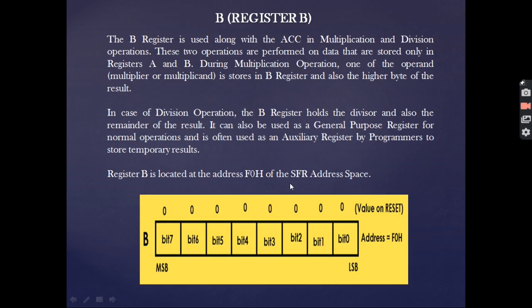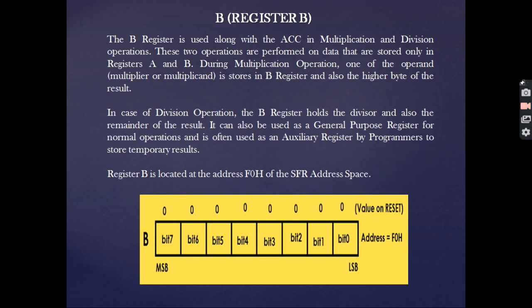Next comes the B register, which is used along with the accumulator in multiplication and division operations. These two operations are performed on data bits that are stored only in the registers A and B. During multiplication, one of the operands, either multiplier or multiplicand, is stored in the B register, and it also holds the higher byte of the result. Whereas in the case of division, the B register holds the divisor and holds the remainder of the result.